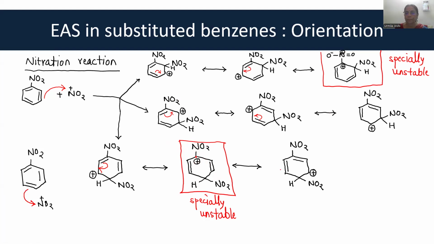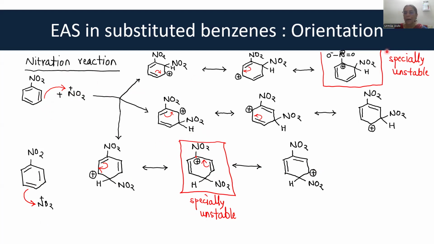Now, one more resonating structure is possible and that is this. So this results in a shift of positive charge. Now, have an overall look at all the structures. The para attack creates one specially unstable structure.